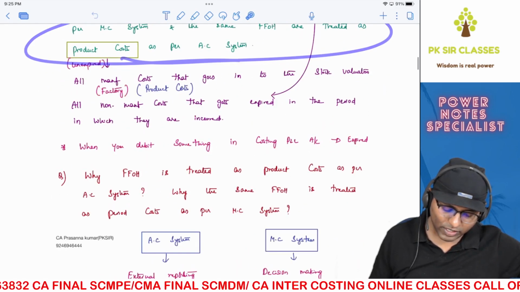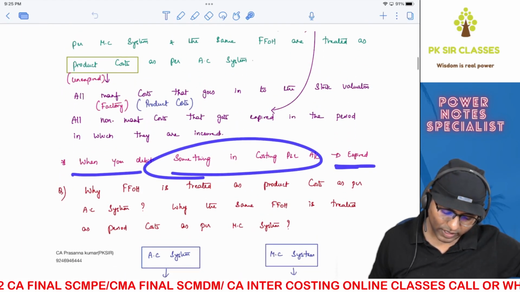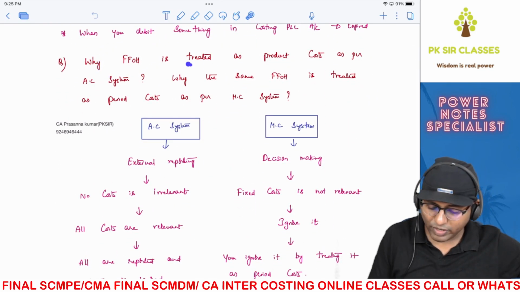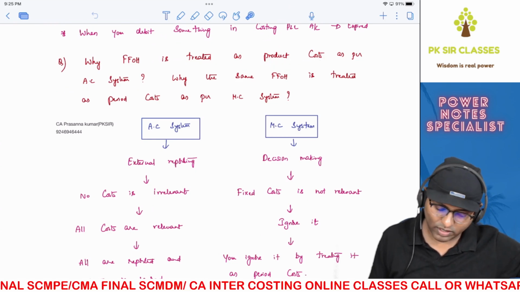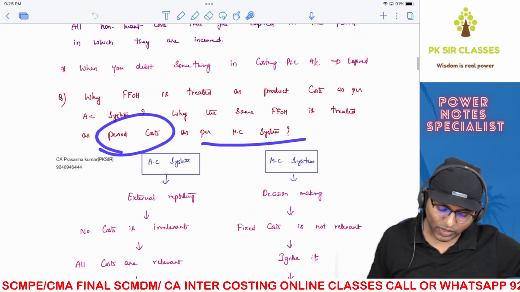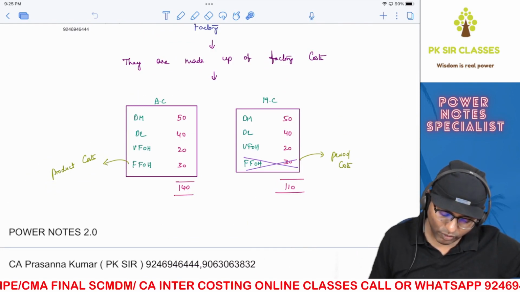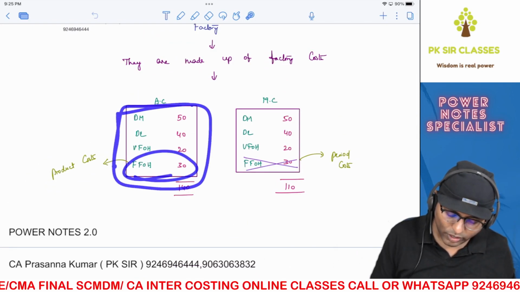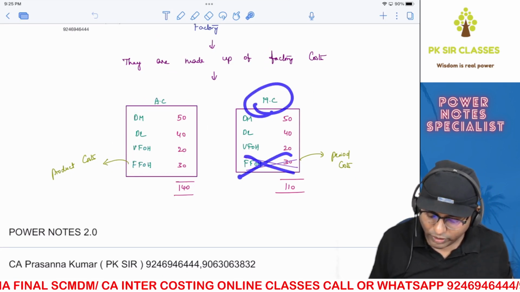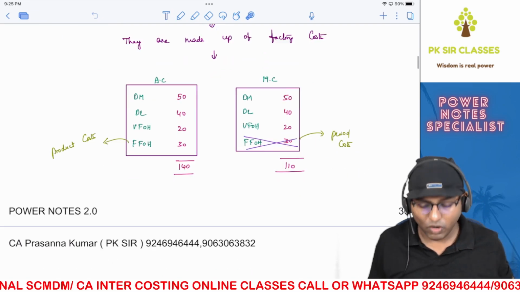So here I just gave explanation. When you debit something in costing P&L account, it is said to be expired. You got the point? Right. Now, next question is, okay, fine. So why fixed factory overheads is treated as product cost as per absorption costing system, and why the same fixed factory overheads is treated as period cost as per marginal costing system? So you said that fixed factory overheads is treated as product cost as per absorption costing system. Therefore, it goes into the product valuation. This is the product closing stock. It goes into the product valuation. Whereas as per marginal costing, it does not go into the product valuation. Instead, it gets expired in the form of period cost by getting debited in costing P&L account.